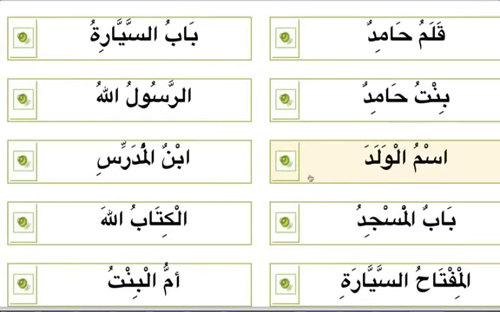Ismul waladi. Ibnun al-mudarrisi. Can mudaf have two dhammas? No. It has to be Ibnul mudarrisi. Babun al-masjidi. Look at this compound. Babun. Can mudaf have double dhamma? No. It has single dhamma. So this is wrong. Al-masjidu. Can mudaf ilayhi have dhamma? No. It has to be kasra.